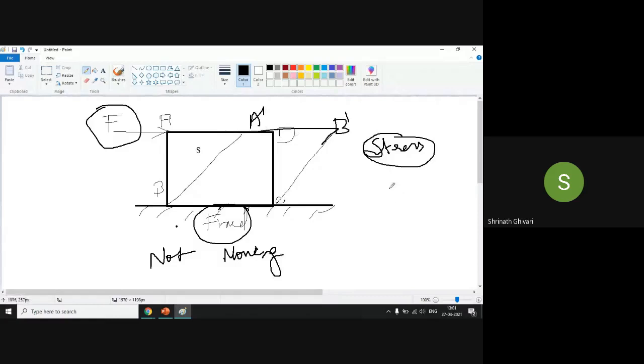Now, what will be the strain? Strain is the deformation of the body. So now it has deformed from A to A dash, and from D to D dash. Your body, if it is like this, it will become like this.